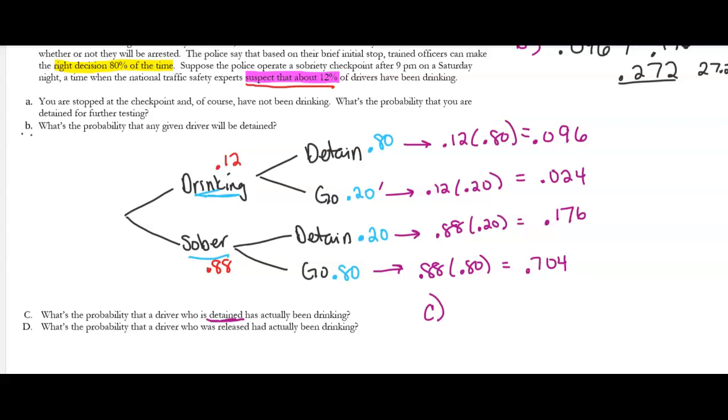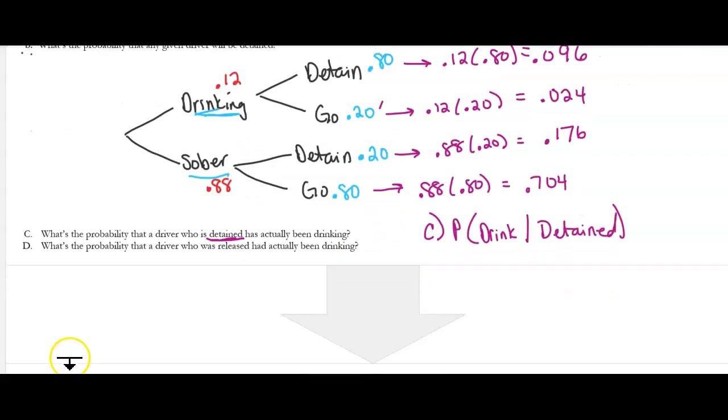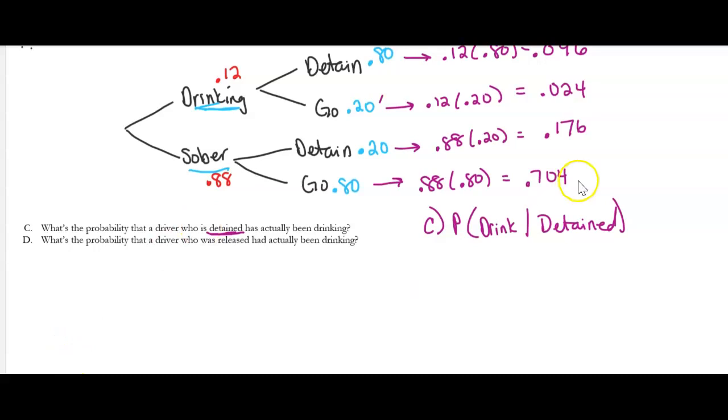So out of all of the ones that have been detained, this is asking for the probability of actually being drinking if you've been detained. So this is a conditional probability. And so you have to read them very carefully to understand that that's what's going on. Okay? And these can get a little tricky.